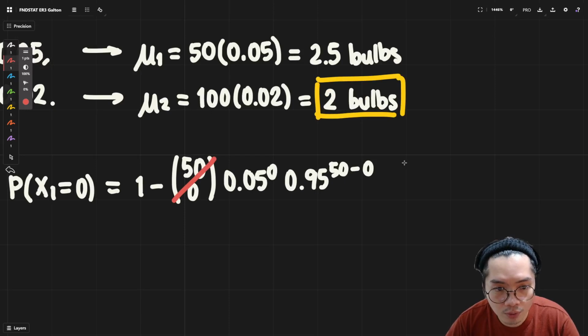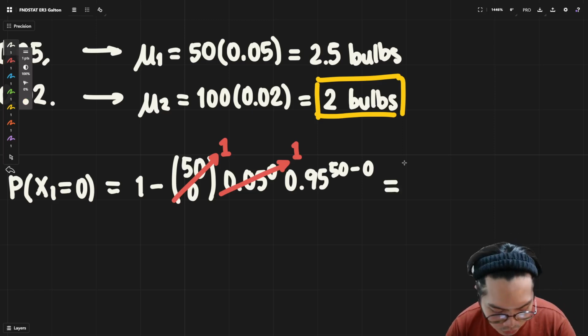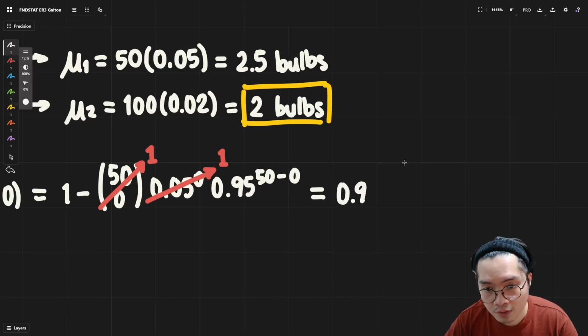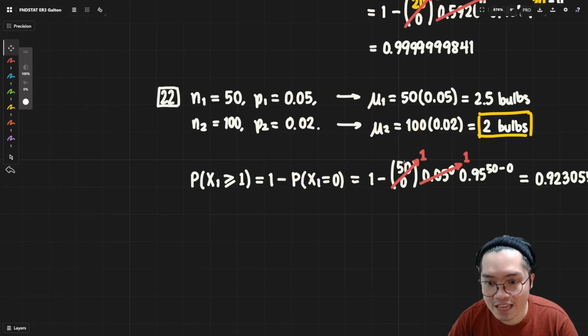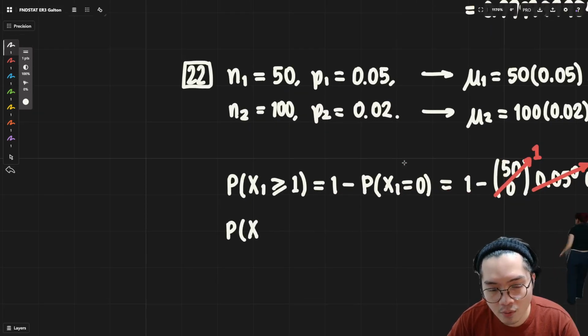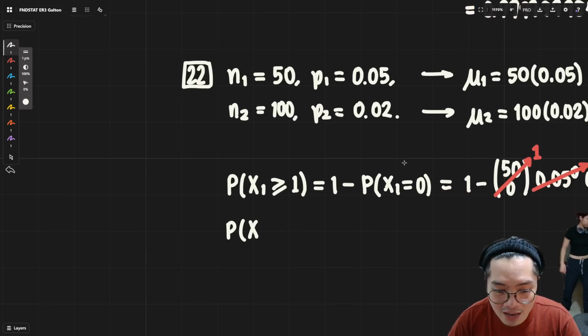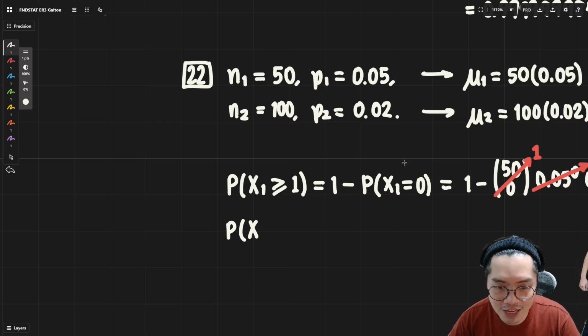50 choose 0 is 1. 0.05 raised to 0 is 1. We will have 1 minus 0.95 raised to 50, which is 0.92305. It is 92%. There's a 92.3 percent chance of it requiring maintenance.